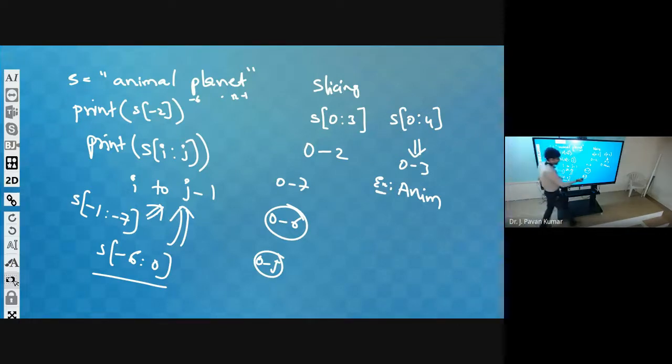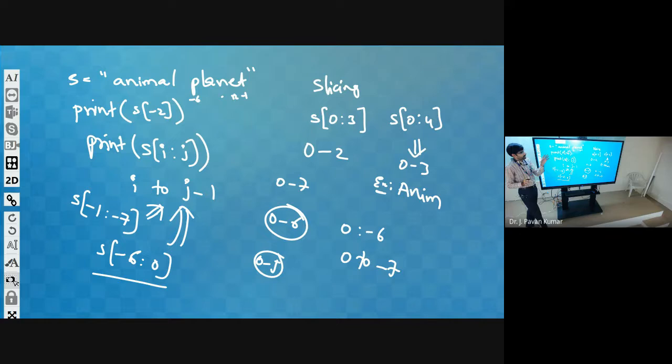0 to minus 6. How will it interpret? 0 onwards, 0 to minus 7. Is it correct? Are we having any range 0 to minus 1? We don't have. Try to understand. 0 to minus 1 is invalid, so it will not print anything. Got it?